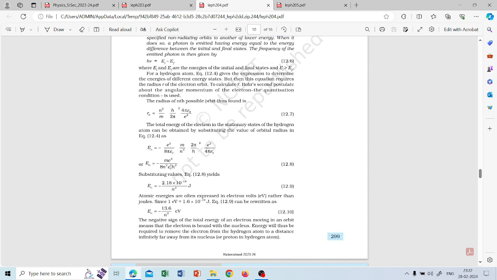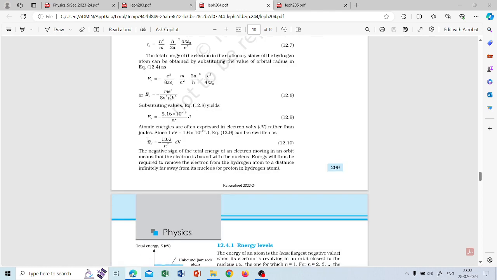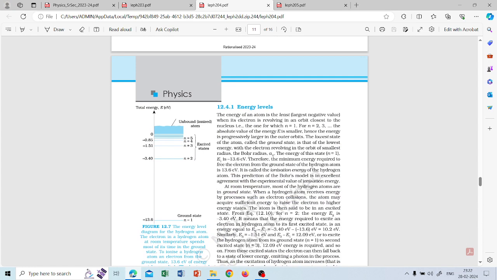So the states have radius and energy. This energy formula is important: minus 13.6 by n square electron volt. Then the energy level diagram, n equal to 1, 2, and what are the values of the energy.